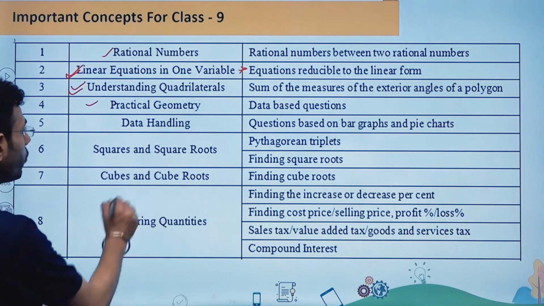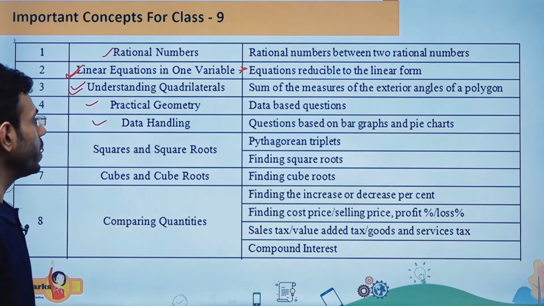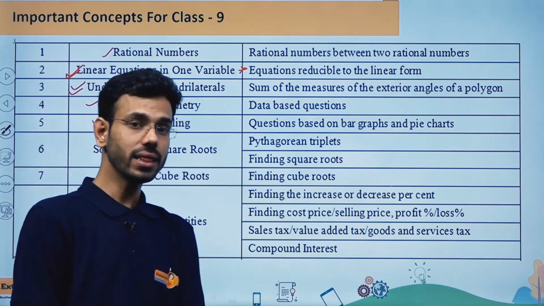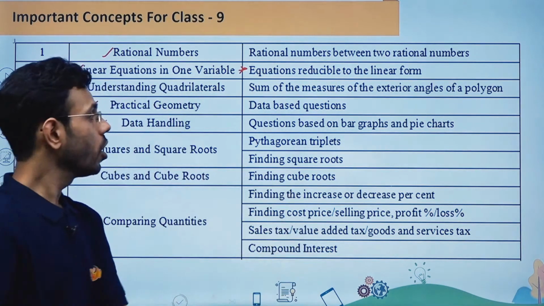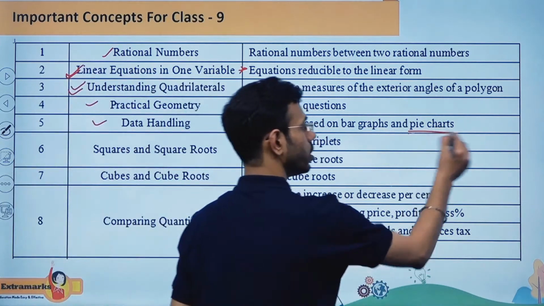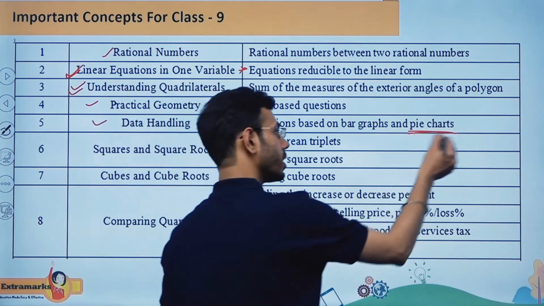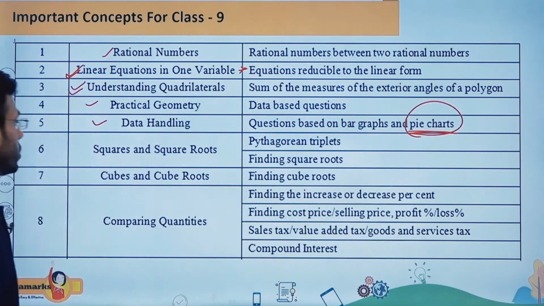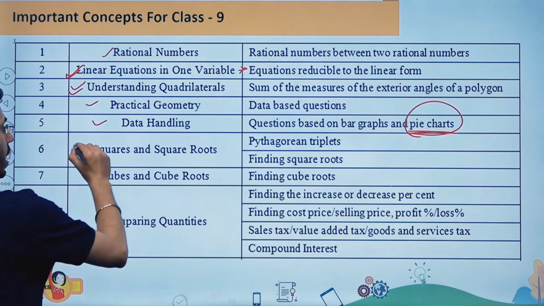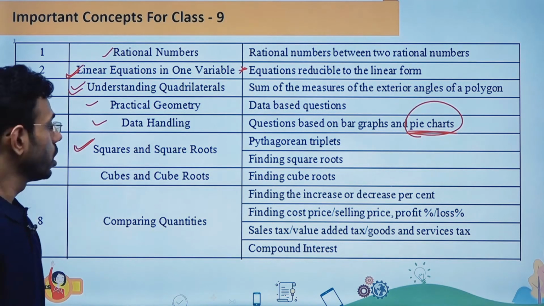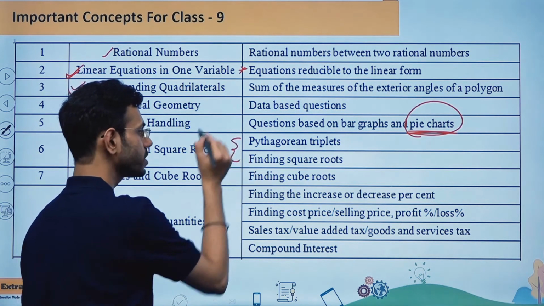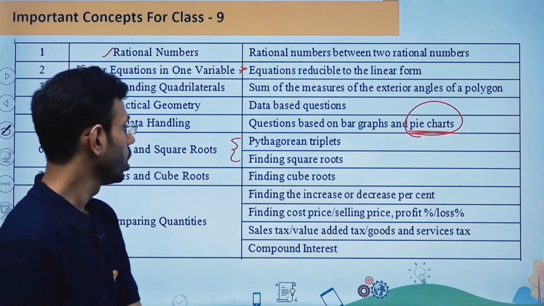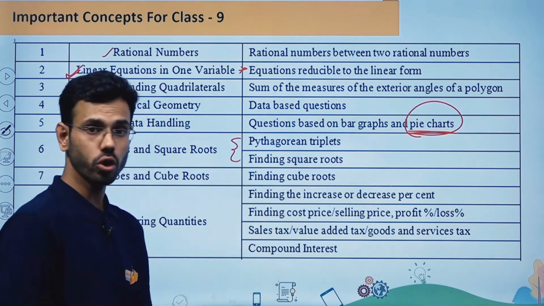Now if I'm talking about the fifth chapter, which is data handling, then again the questions they can ask you are going to be based on bar graphs or pie charts. So this is included over here. Now the next chapter is square root and squares of a given number. From here there are two important concepts on which you should be practicing more. The first concept is Pythagorean triplet.